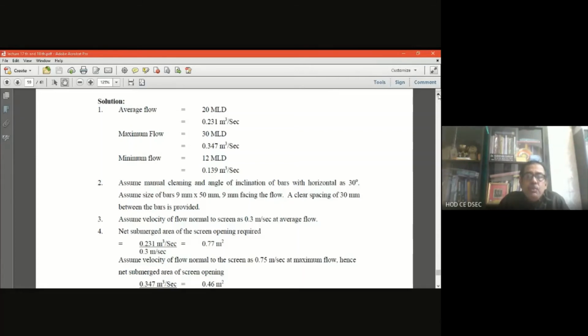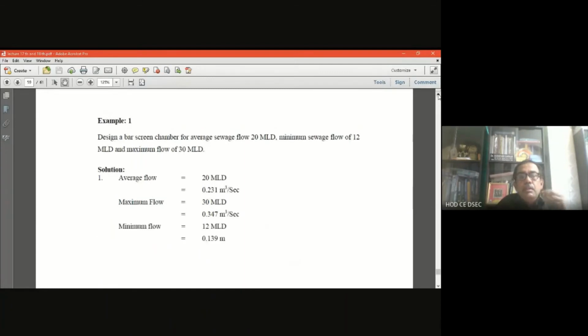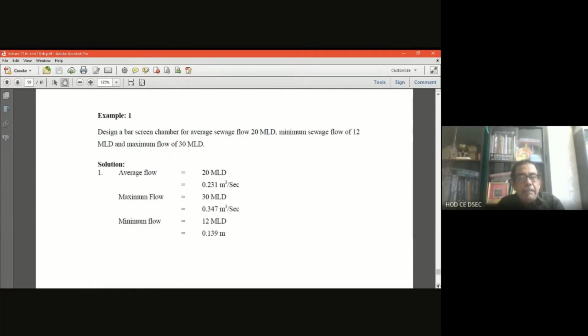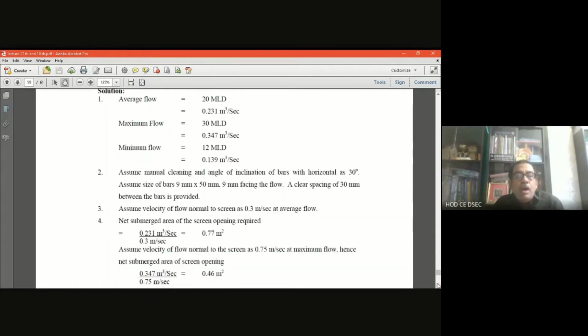The average velocity of flow normal to the screen is given as 0.3 meter per second at average flow. It may be assumed in the design. Okay, fine. Now, first of all, how do you calculate the net submerged area of the screen?